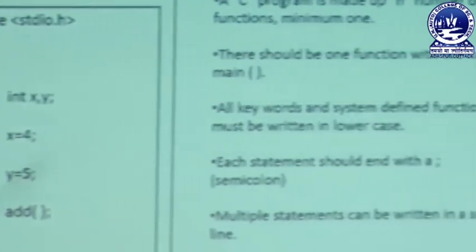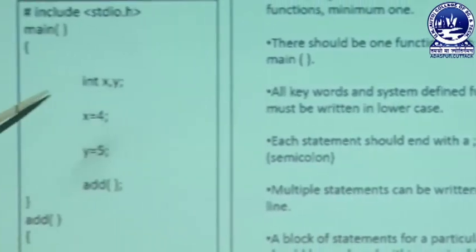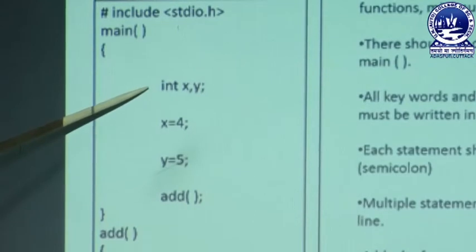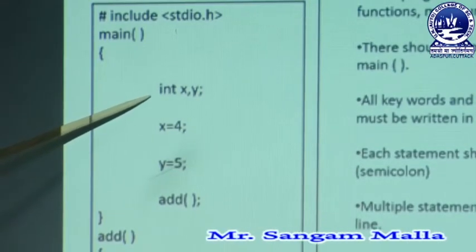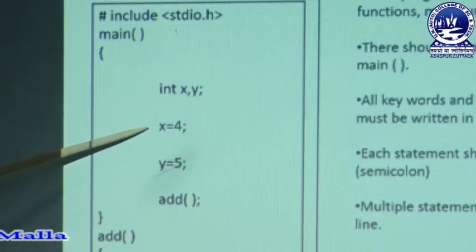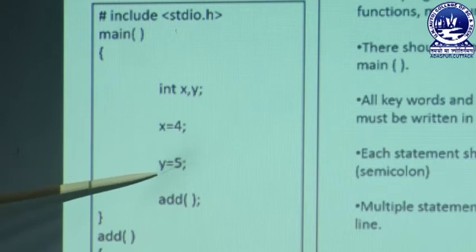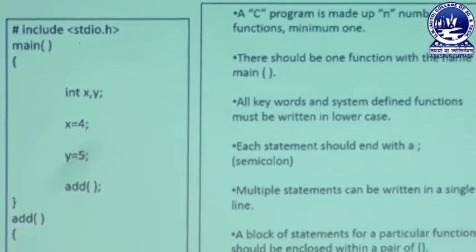Next rule is that each statement should end with a semicolon. You can clearly see what a statement is over here. A statement is a single line in a program. So here I have written int x comma y, then I have given a semicolon. So every statement must end with a semicolon. You can clearly see another statement over here, x equal to 4. This statement is also ending with a semicolon. Y equal to 5, this statement is also ending with a semicolon. So every statement in the C programming language must end with a semicolon.